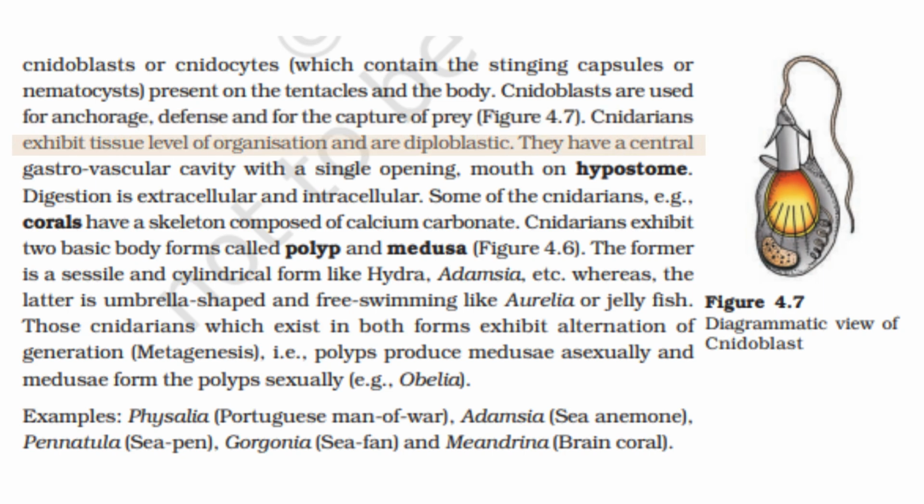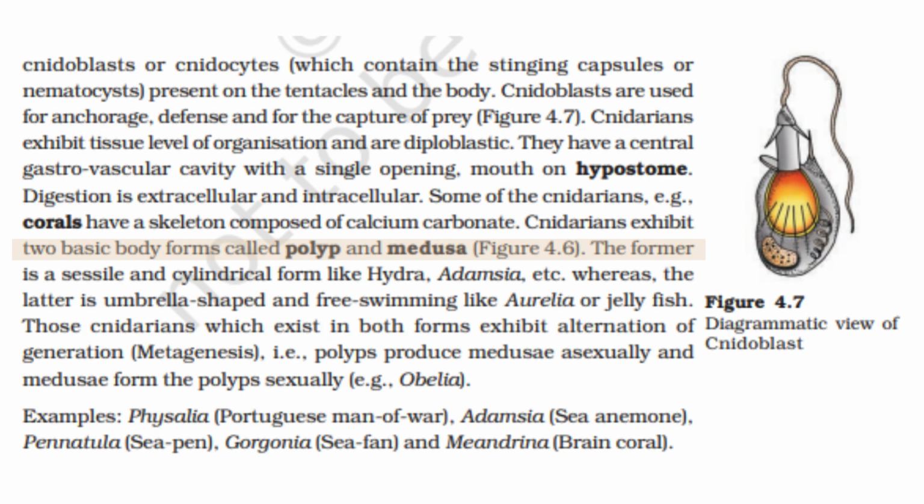Cnidarians exhibit tissue level of organization and are diploblastic. They have a central gastrovascular cavity with a single opening, mouth on hypostome. Digestion is extracellular and intracellular. Some of these cnidarians, for example corals, have a skeleton composed of calcium carbonate. Cnidarians exhibit two basic body forms called polyp and medusa.